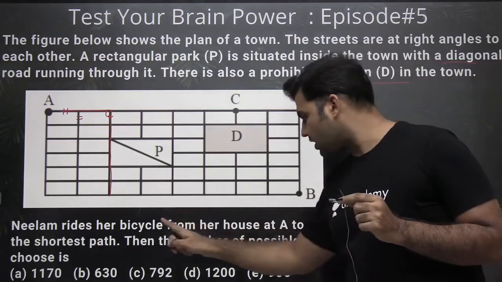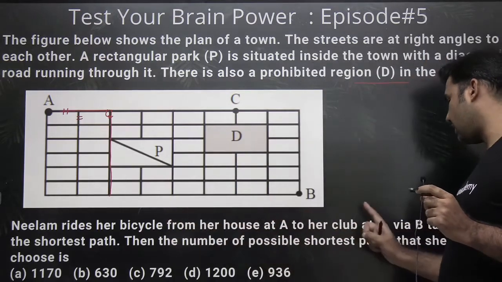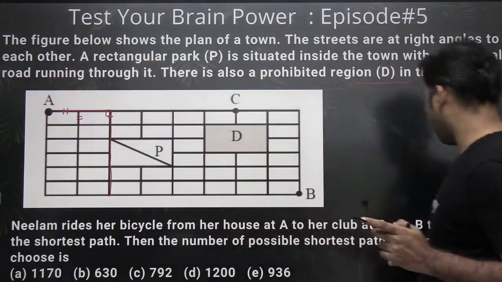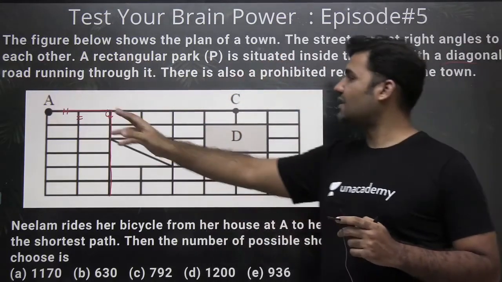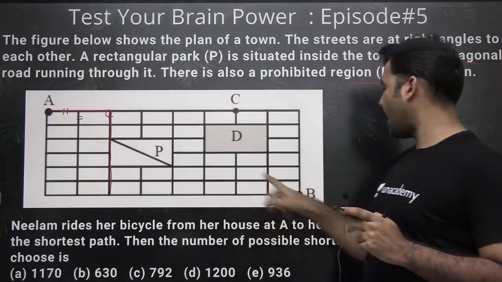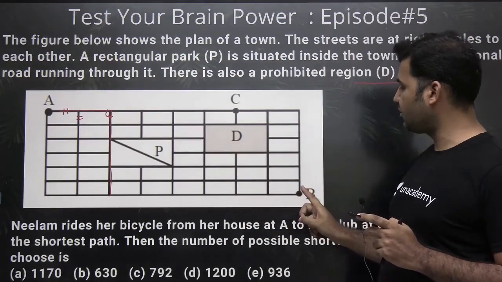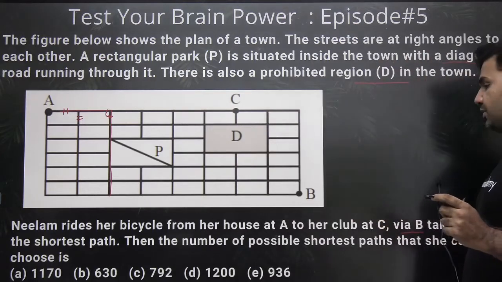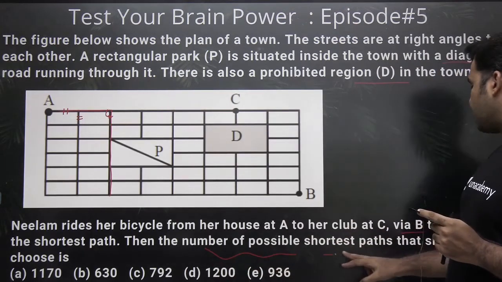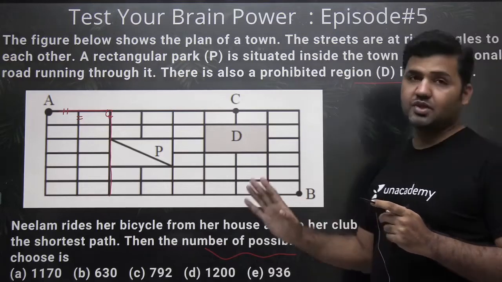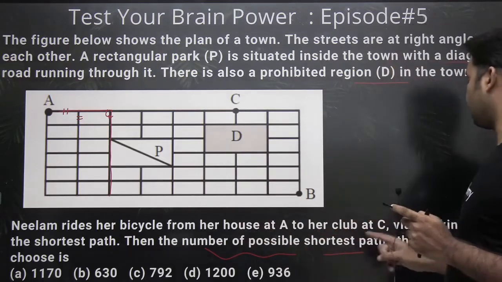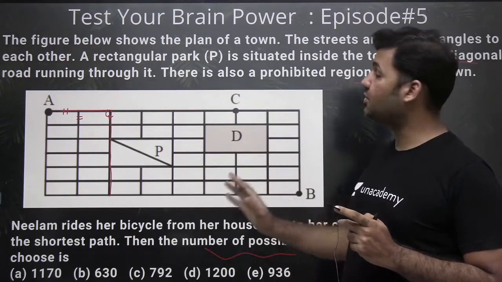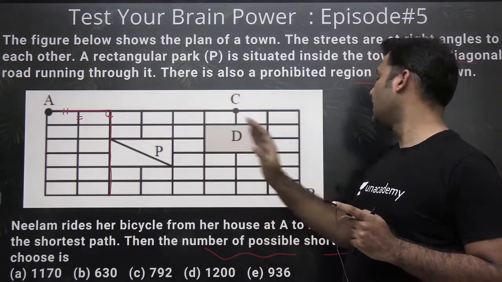Now Neelam rides her bicycle from her house at A to her club at C. Now Neelam को A से C जाना है via B. डायरेक्ट नहीं जाना है, A से C जाना है via B. That means नीलम को A से B आना पड़ेगा, and then B से C जाना है, right? Now we are supposed to find out the number of possible shortest paths that she can choose. कितने shortest possible path possible है नीलम के लिए A से C जाने के लिए via B.